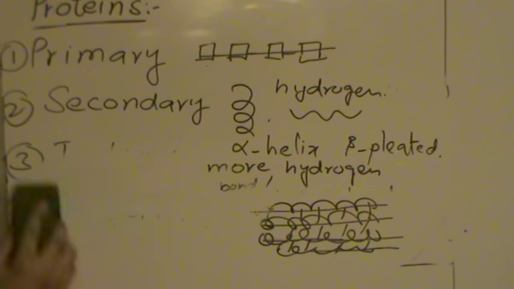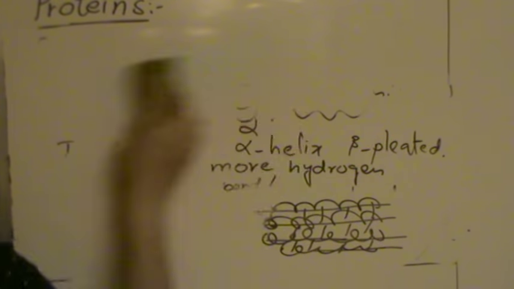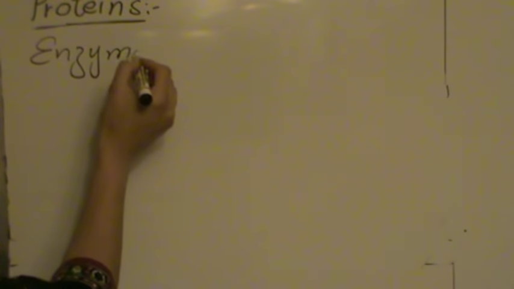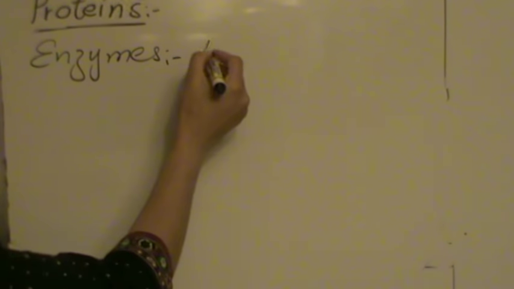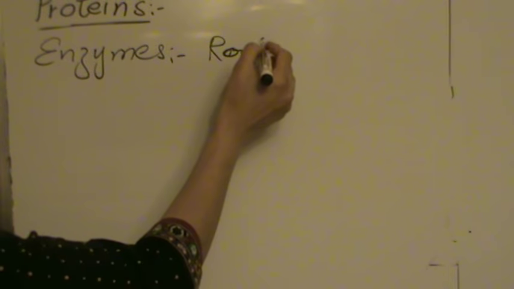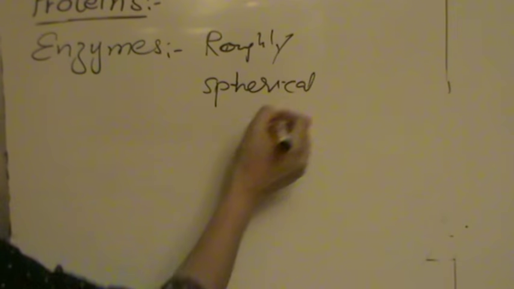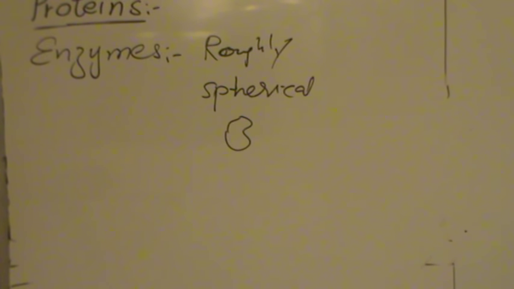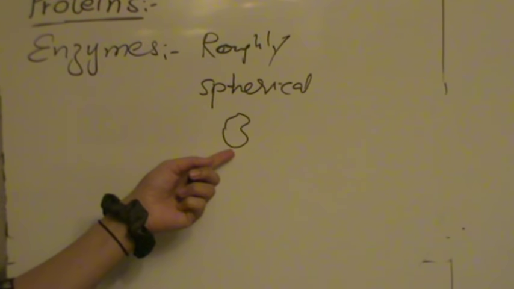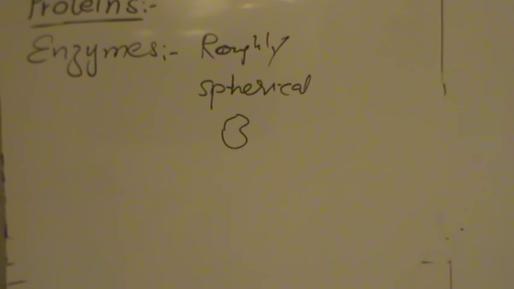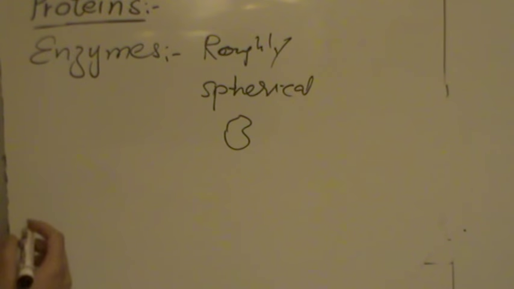Let's see functions of proteins. For example, enzymes are proteins. These are roughly spherical, and this is because of the polypeptides that are tightly bonded. Enzymes have a role in metabolism.